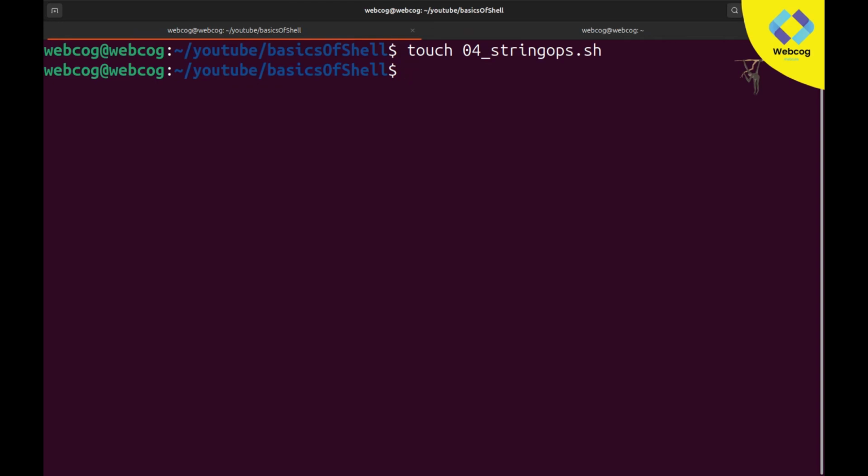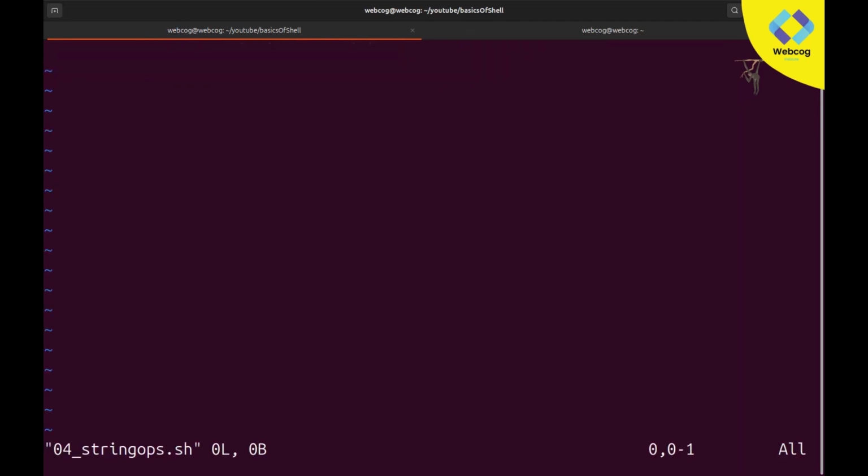All these operations we can apply on a string are known as string operations. So don't worry, I will explain. Let's open this in Vim, and here I will go to insert mode. First of all, as you know, we need to type the shebang, #!/bin/bash, and after that we need to write our logic here.